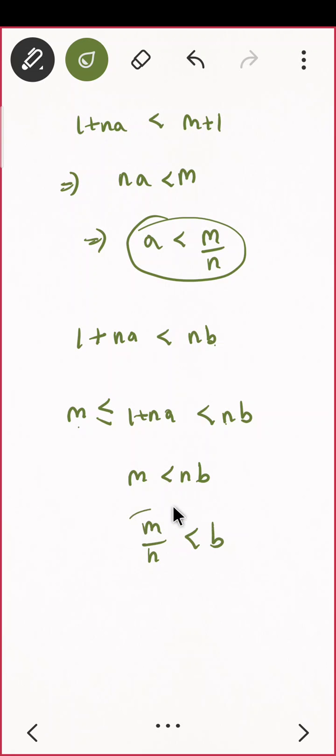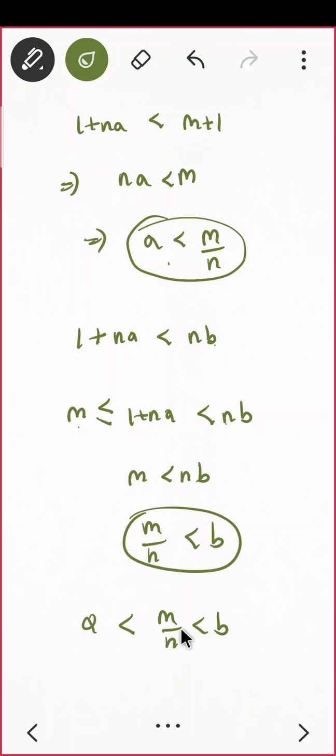Do you see? If I combine both the things, that is a is less than m by n, that is less than b. So this m by n, m and n are integers, and m by n will be a rational number. So are we done now? This is what I was supposed to prove, correct? So what is my r? r is m by n, which is a rational number between any two real numbers. Hence proved.